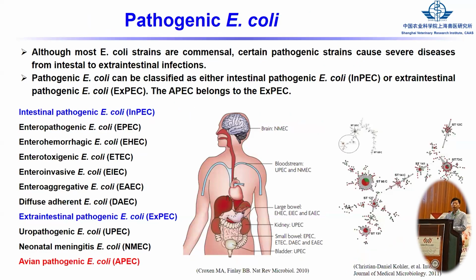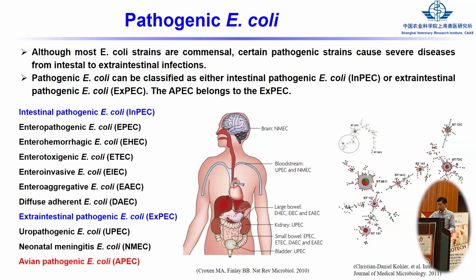Then for pathogenic E. coli, as I told before, although most E. coli are located in our gut and are commensal and harmless to our health, certain serotypes or certain pathogenic E. coli can cause different diseases, from intestinal or extraintestinal infection.